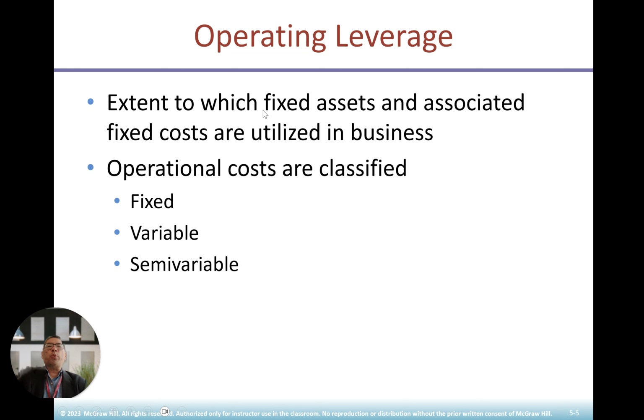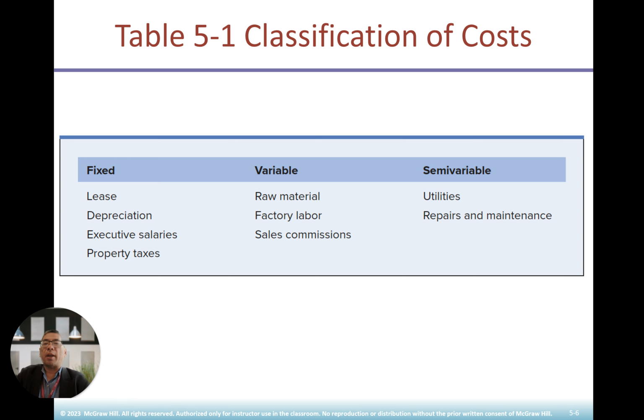It is the extent to which fixed assets and associated fixed costs are utilized in the business. Operational costs are classified as fixed, variable, and semi-variable. So there are three of them: fixed, variable, and semi-variable. Okay, what are the classification of costs in table one here?